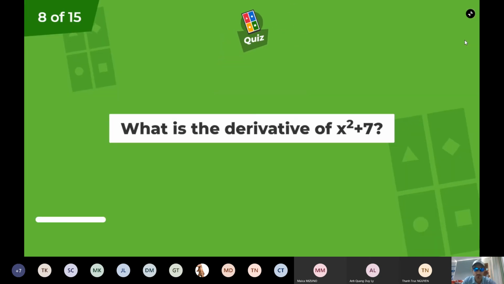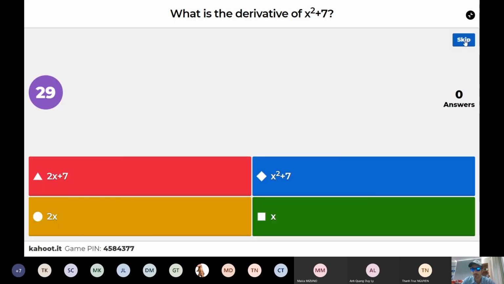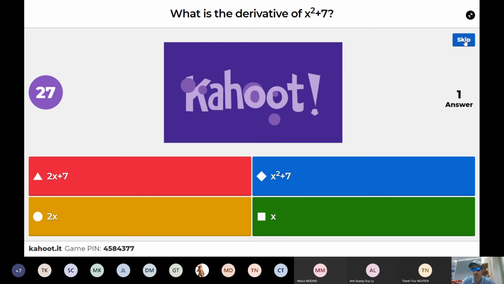Nick, taking the lead for the boys. What is the derivative of x squared plus 7?